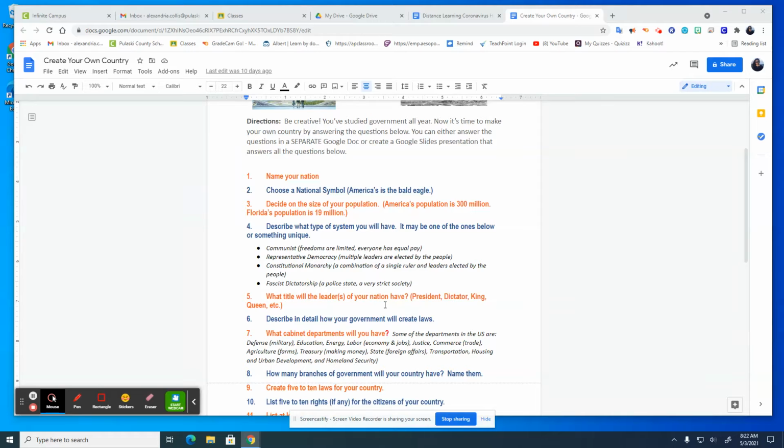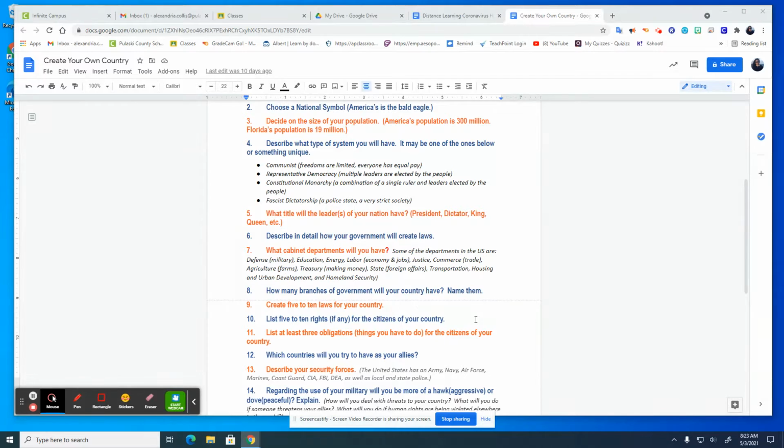Number 5, what title will the leaders have? So you're going to have a president, you're going to have a king, so on and so forth. Describe in detail, so give me a few sentences here instead of just one sentence, how your government will create laws. So are you going to have a Congress, Parliament, so on and so forth? How are they going to make laws? Number 7, what cabinet departments will you have? So these are just some of the cabinet departments that we have in the United States. So think about that, what you would have.